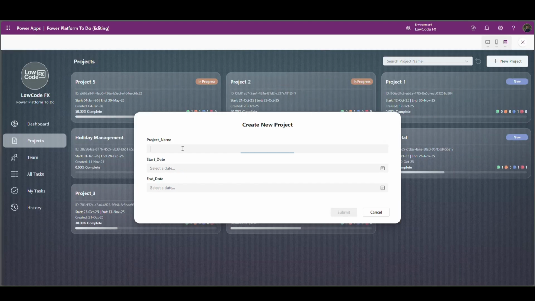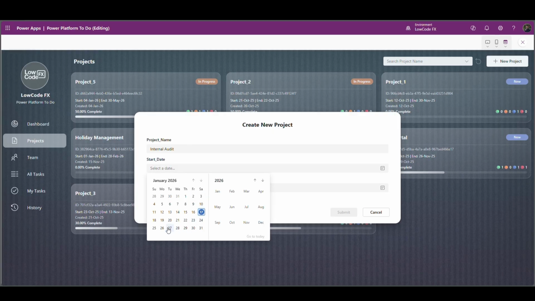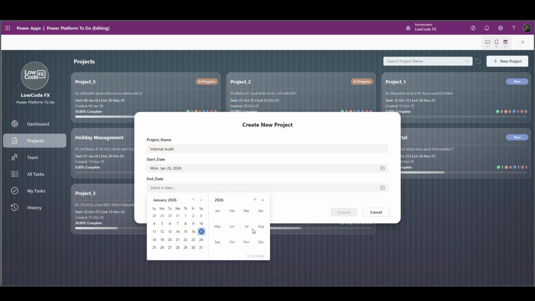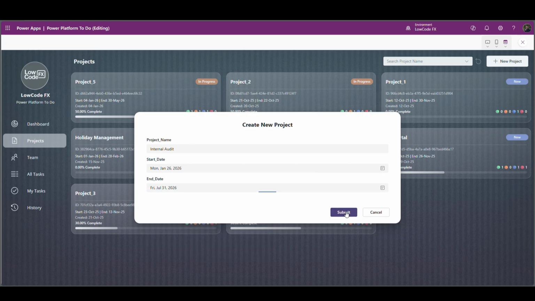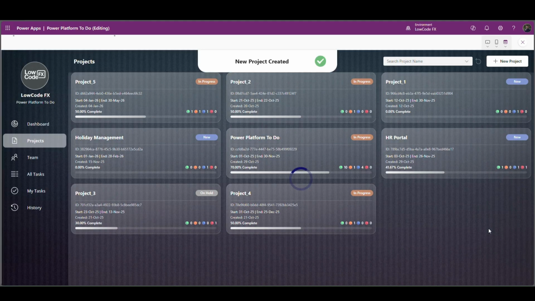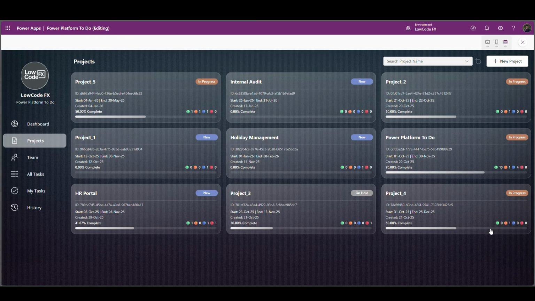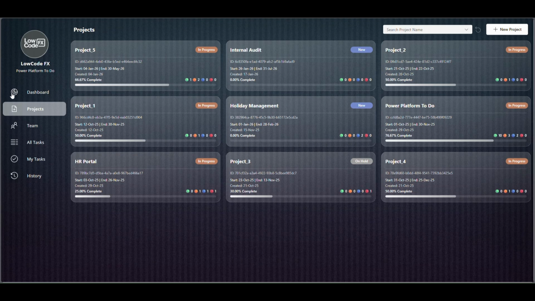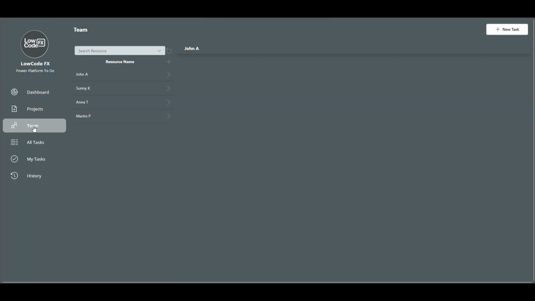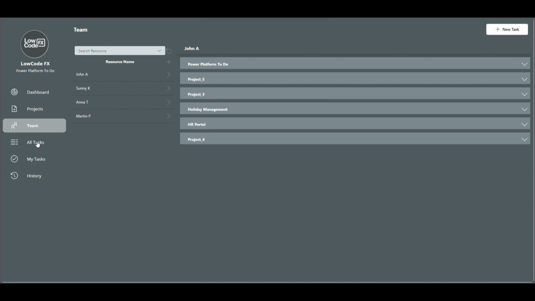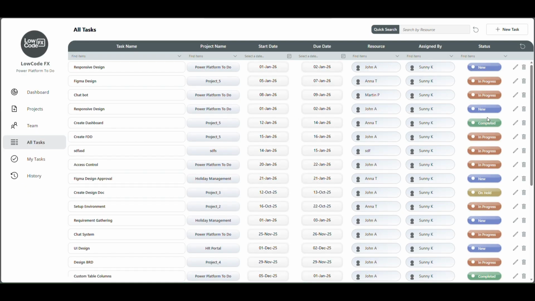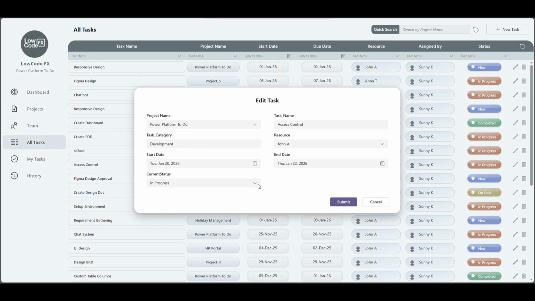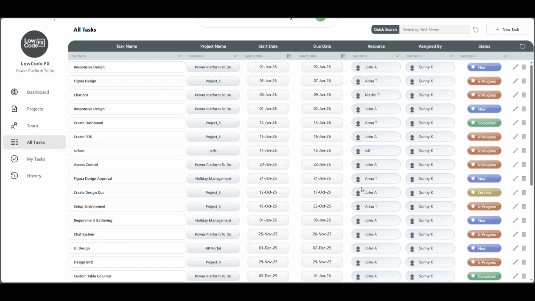Let's try creating one new project. Internal audit. My start date is 26 and date will be July 31st. Submit. Nice. So I have published those changes. Let's test the sound effect. So if I jump from one tab to another, I can hear that sound. Perfect. Also, whenever I change or modify something, that pop-up will also consist of sound effect.